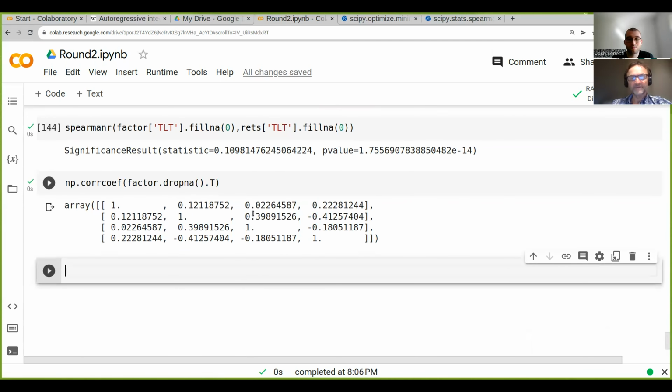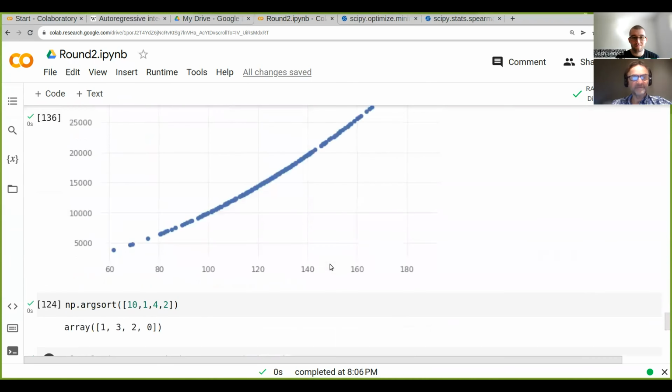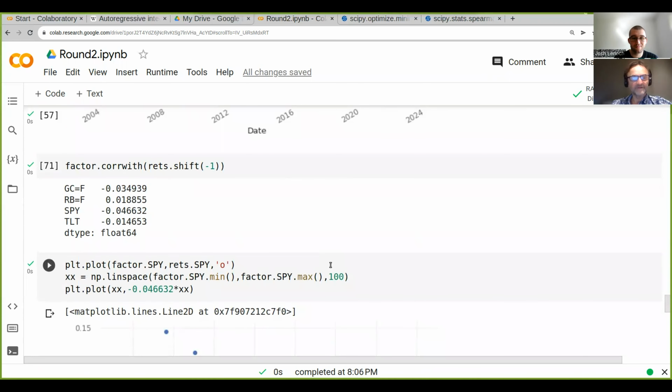So this is basically our correlation matrix here. You can see some of the correlations are quite high, 39%. And then here, this is quite interesting. This is quite strongly anti-correlated. I think that would be TLT and SPY, they're usually quite anti-correlated. Oh, no, it's not.